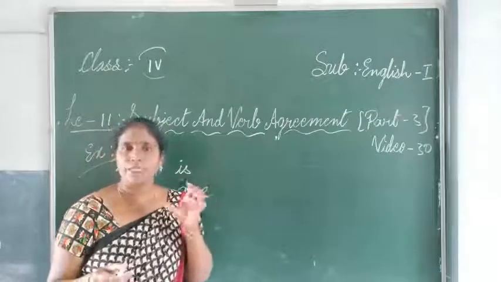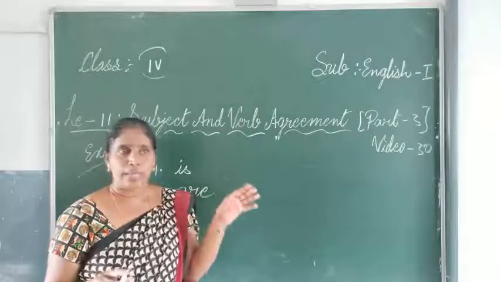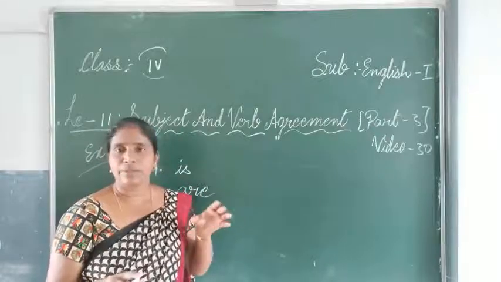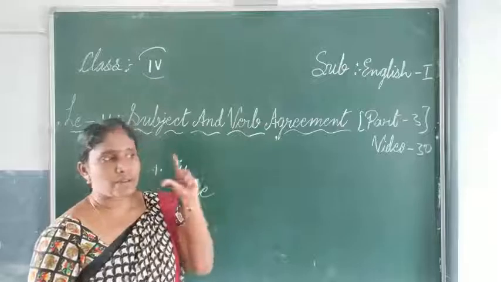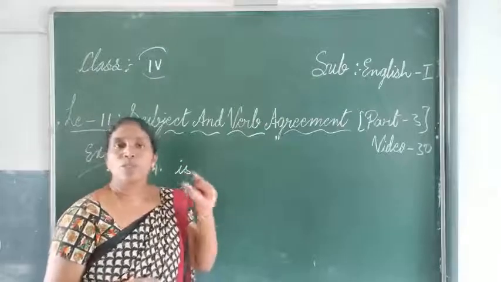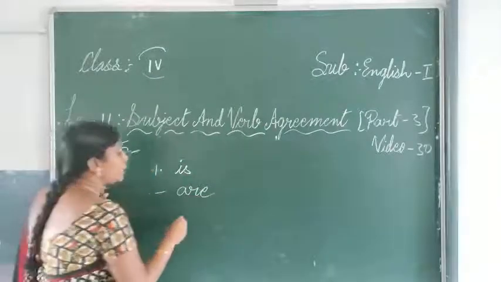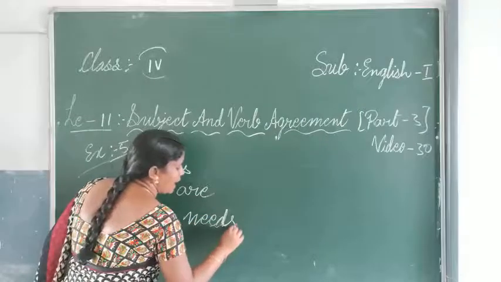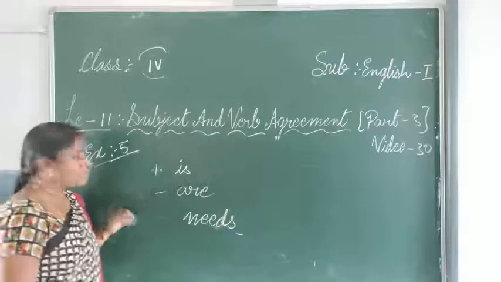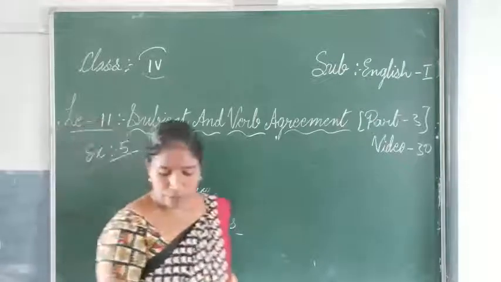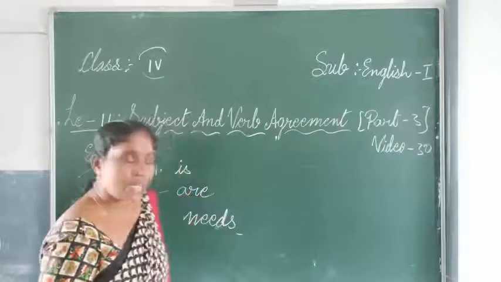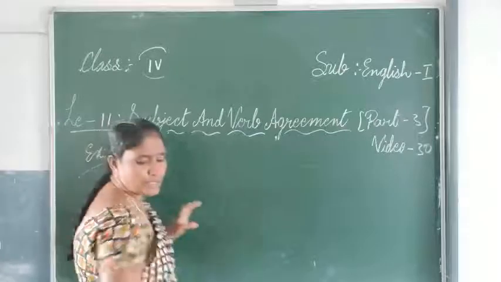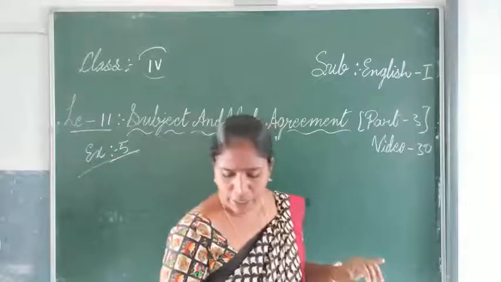So my scooter needs. When it is third person singular, we have to add s. So my scooter needs. You try, and I will give you a PDF also, but you people also try.